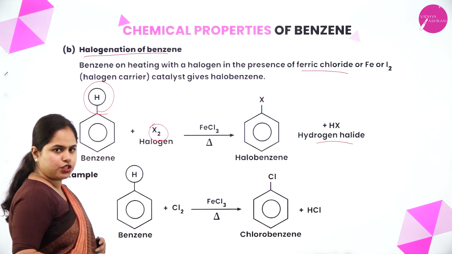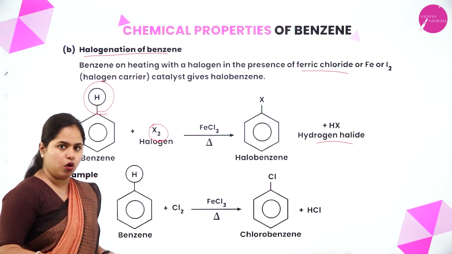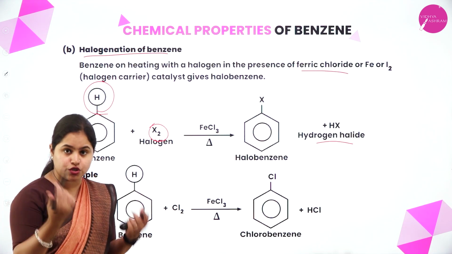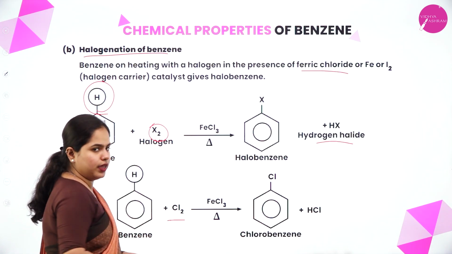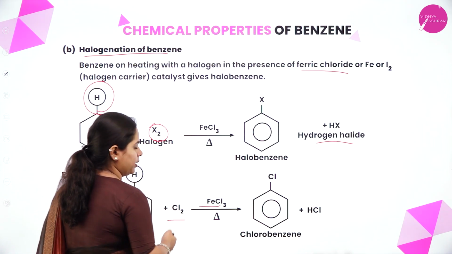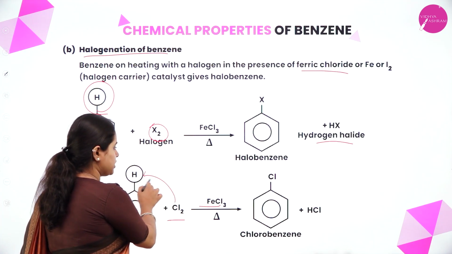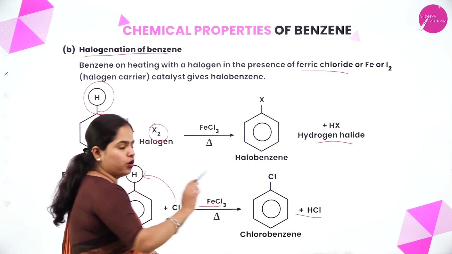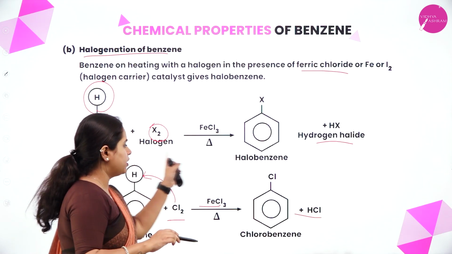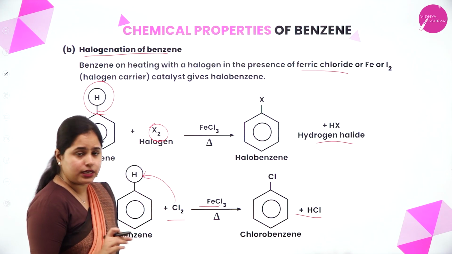So, one example is shown here. If we are going to substitute chlorine, that is chlorination we are doing, what happens? Cl2 we are going to add in presence of ferric chloride. So what happens? One Cl will be substituted here. The next Cl will form HCl here. What is that? You are going to get chlorobenzene. Instead of hydrogen, chlorine will be substituted. I hope that is clear.